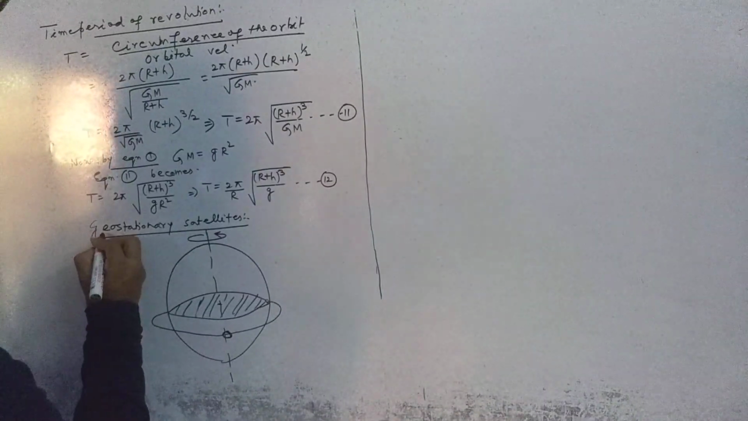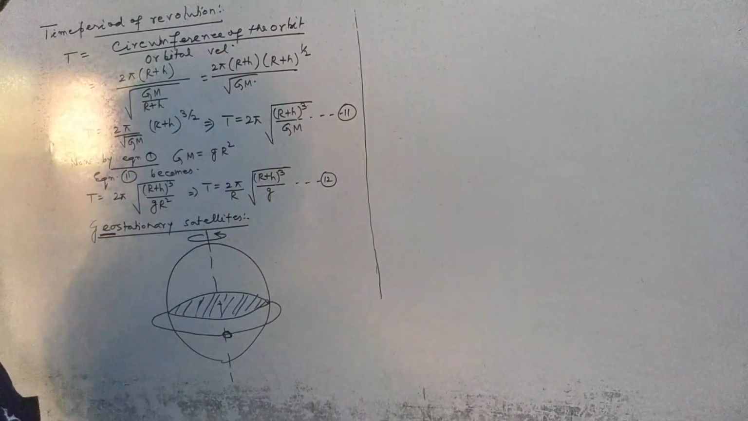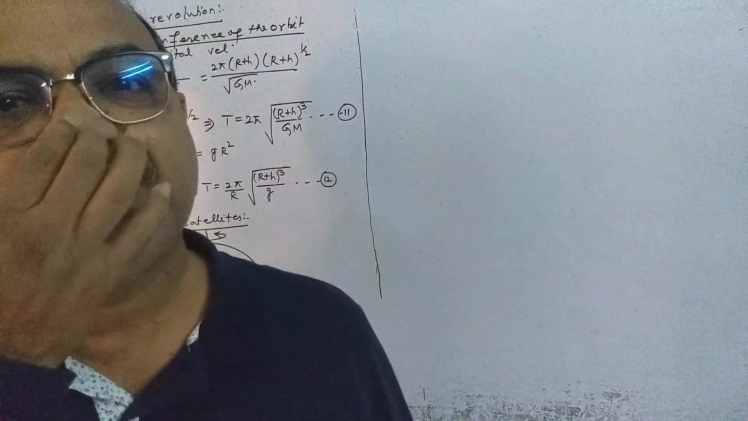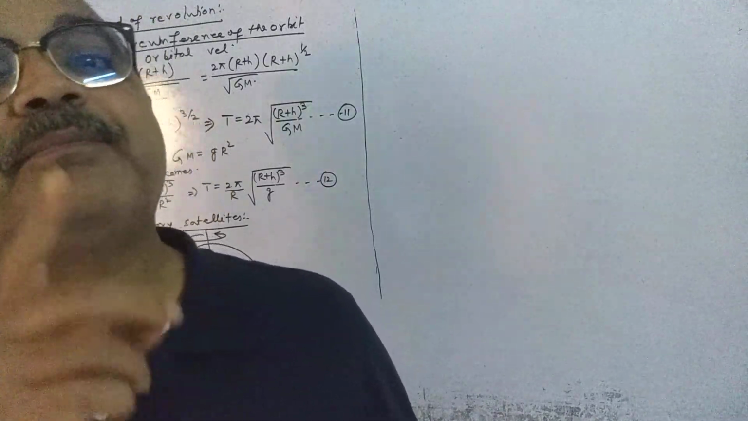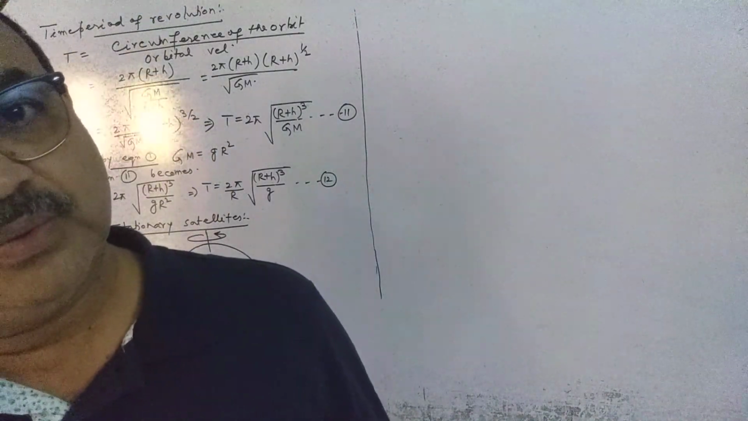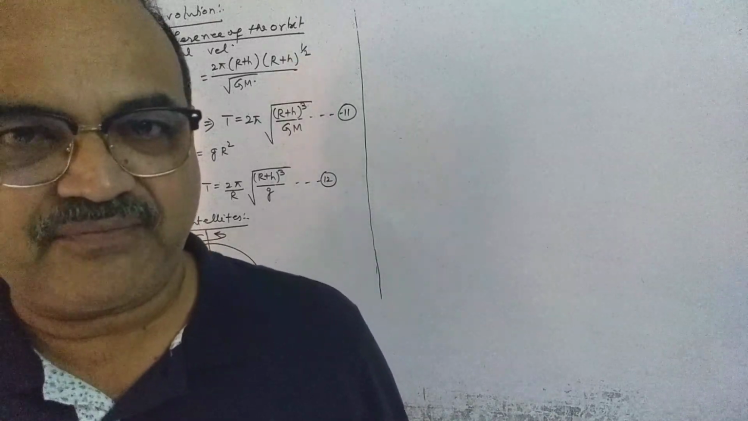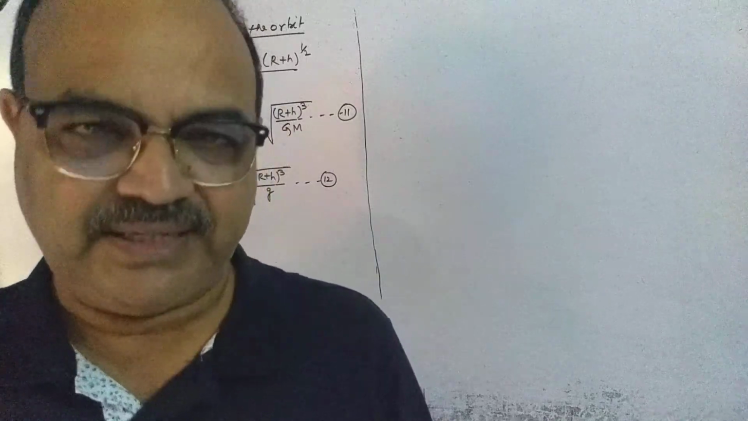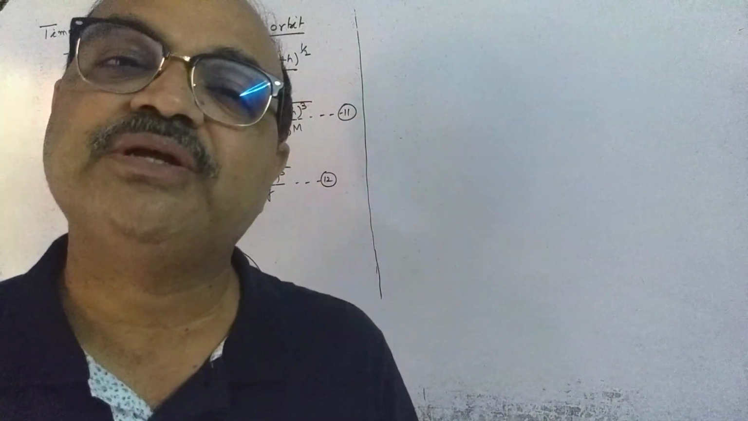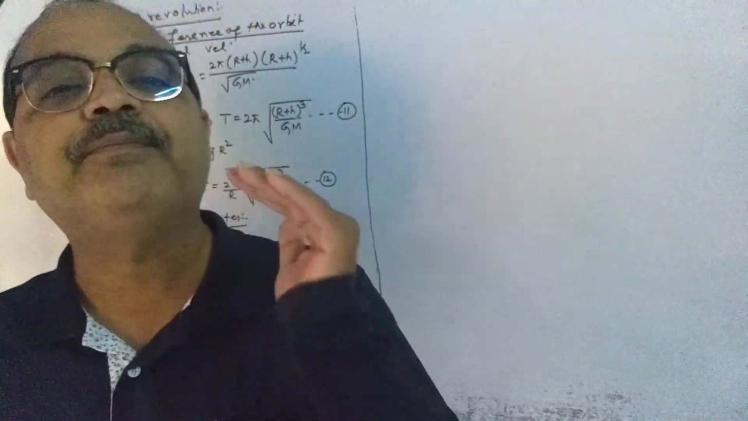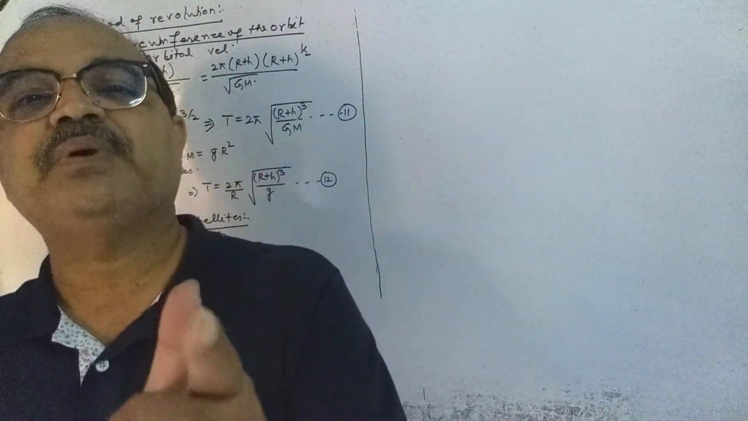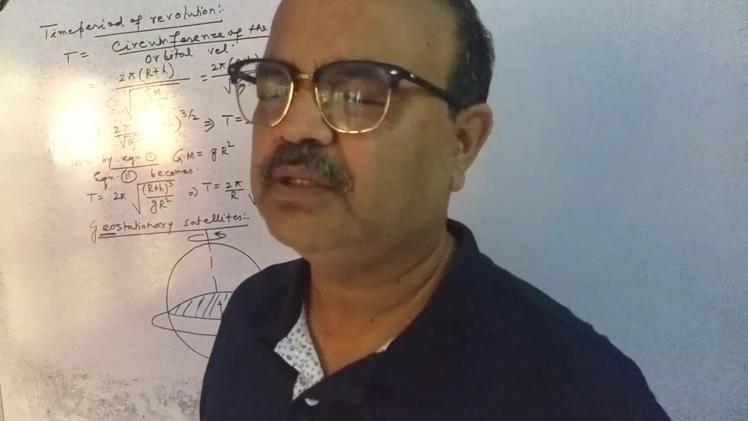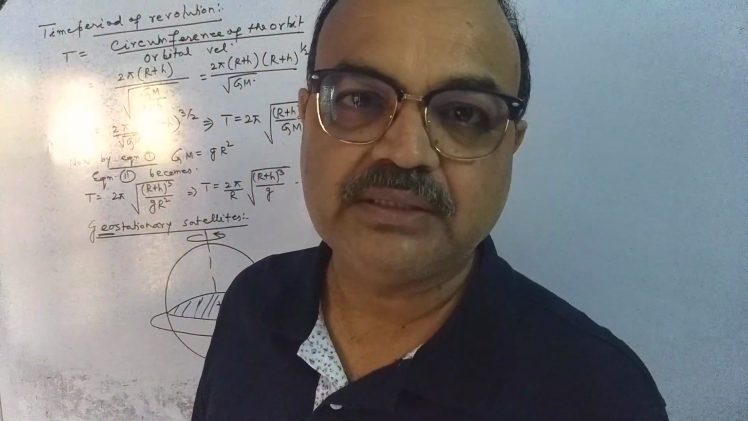Look, geo means earth, stationary means at rest. Satellites which appear to be stationary with respect to the earth's surface are known as the geostationary satellites. So geostationary satellites are those which appear to be stationary with respect to the surface of the earth.